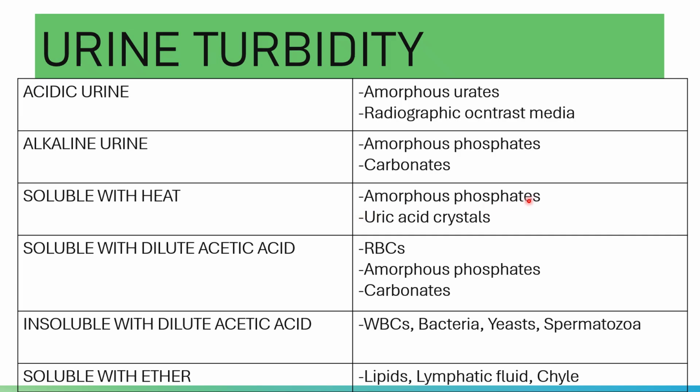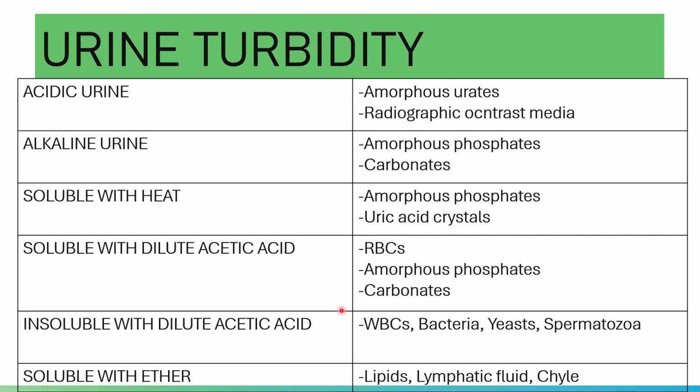Then the substances present are amorphous phosphates and uric acid crystals. Heating will dissolve these crystals accordingly.